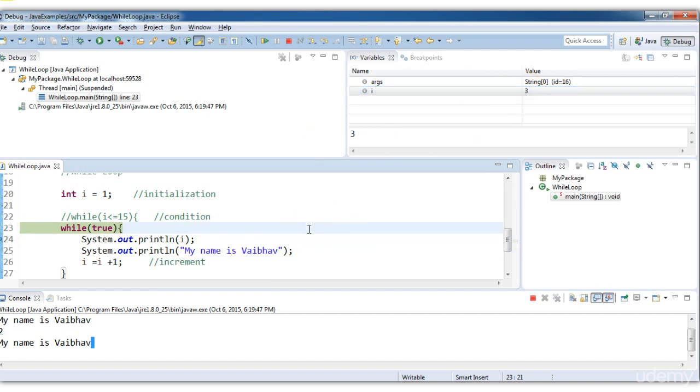Now if I want to stop the debugging and continue as normal execution, click on F8 and it will continue as the normal execution.